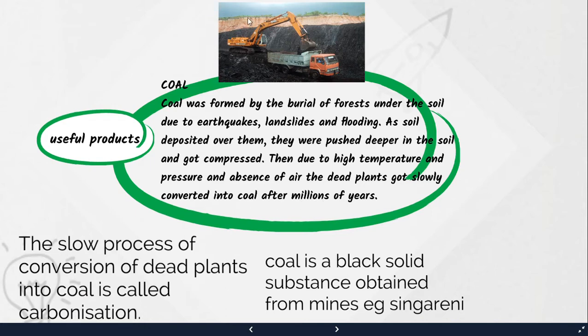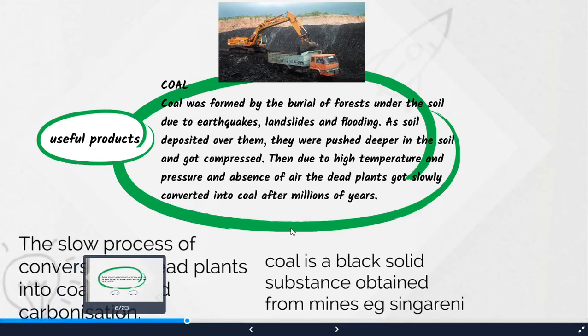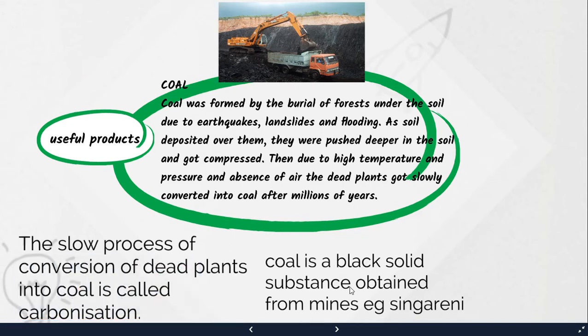So here you are able to see how mining is done. Coal is taken from the coal mines. So the slow process of conversion of dead plants into coal is called carbonization. Okay. And coal is a black solid substance and obtained from mines. And in Telangana we have the Singareni mines.